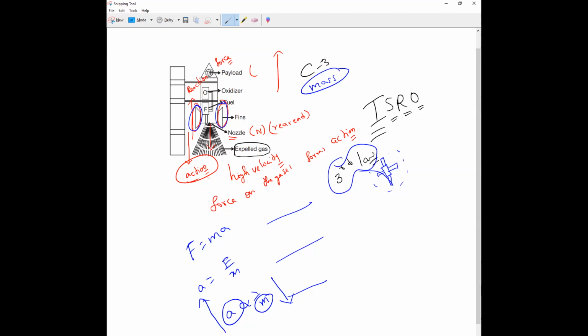All of you remember? From the nozzle, the rear end of the rocket, the gases will be released. The gases are ignited, and these gases have extremely high velocity.